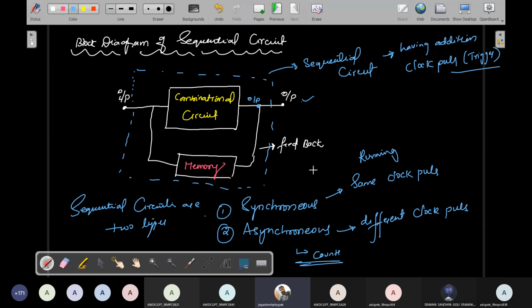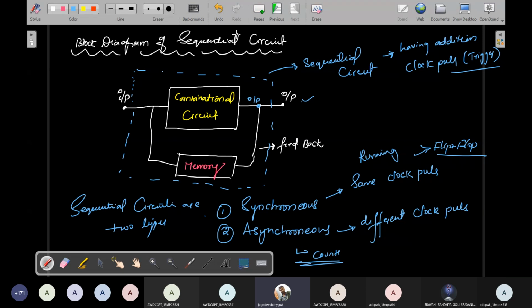Because of using different clock pulses, counters will always be designed in the asynchronizing state. But what are the examples of the synchronizing state? With the same clock pulse, almost all flip-flops are working. Flip-flops are the best example of a synchronizing state sequential circuit, because flip-flops want only the same clock pulse. That is the reason the synchronizing technique is used to manufacture flip-flops, and the asynchronizing technique is used to manufacture counters.